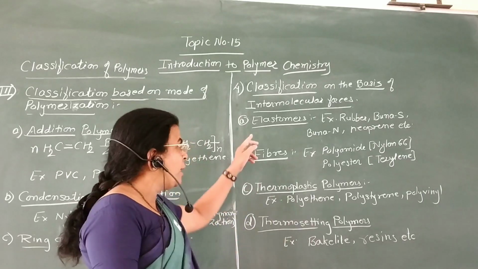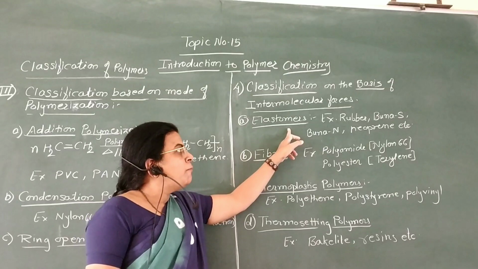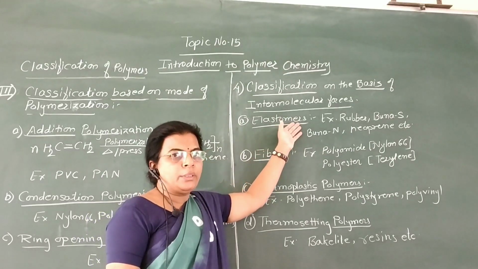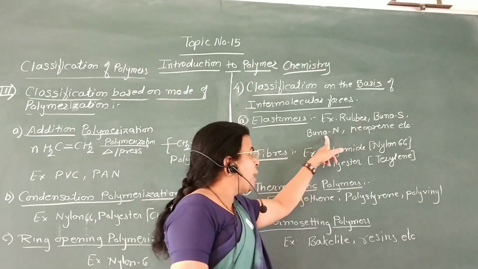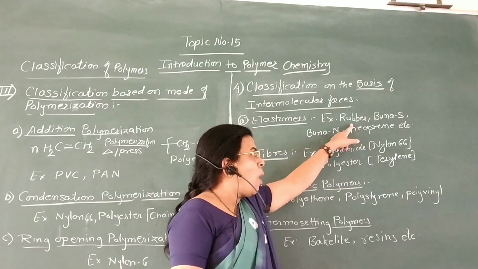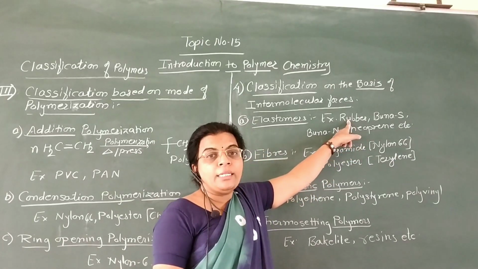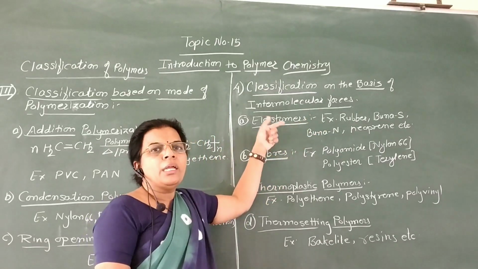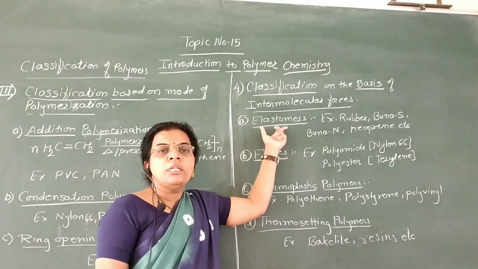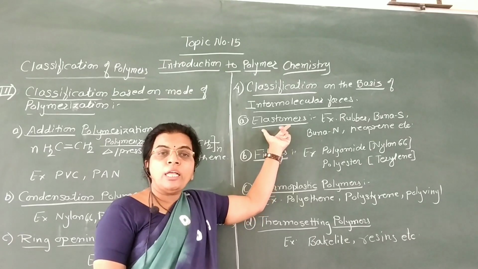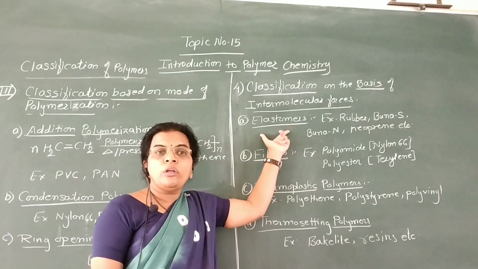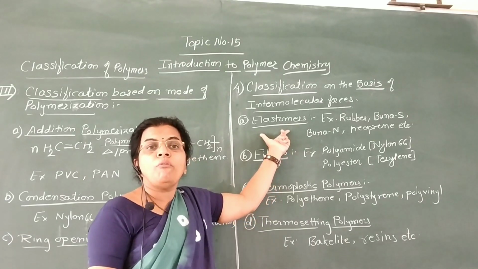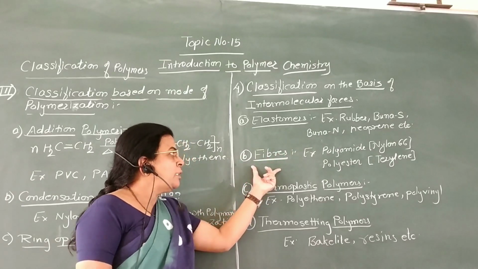They are named elastomers. For example, all the rubbers, such as buna or neoprene rubber or vulcanized rubber, are examples of elastomers. Here these rubbers or elastomers have intermolecular forces like van der Waals forces of attraction.